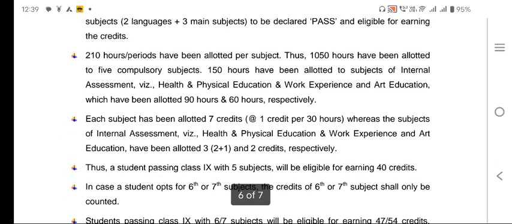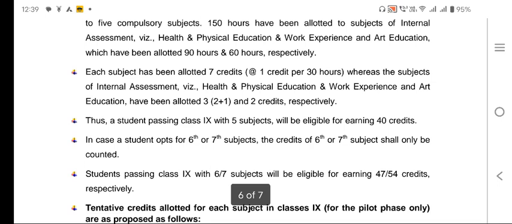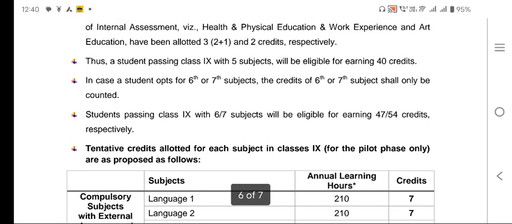210 hours have been allotted per subject. That means the minimum hours of the subject for the school would be 210 hours, and thus 1050 hours have been allotted to the 5 compulsory subjects, and 150 hours have been allotted to subjects of internal assessment. So that is health, physical education, work education, art education. Each subject has been allotted 7 credits. That means 1 credit is 30 hours. You know about that. Thus, a student passing class 9 with 5 subjects will be eligible for earning 40 credits.